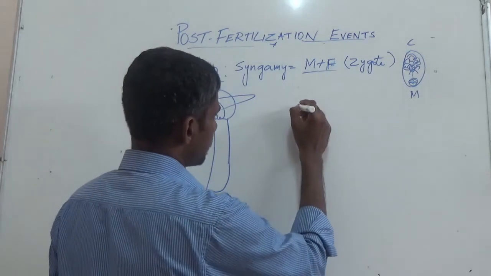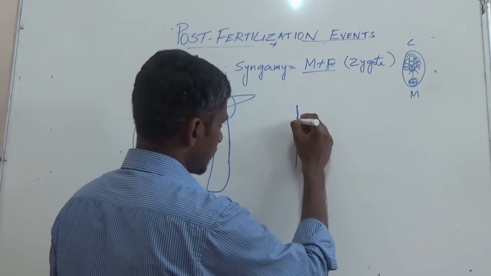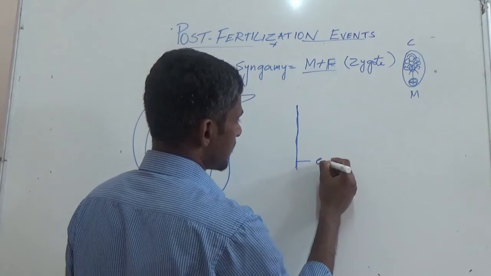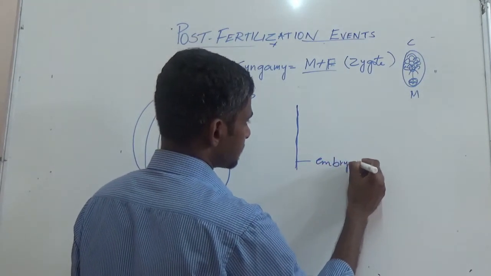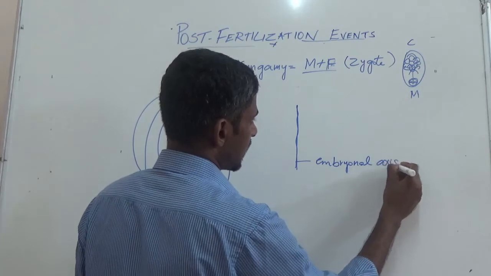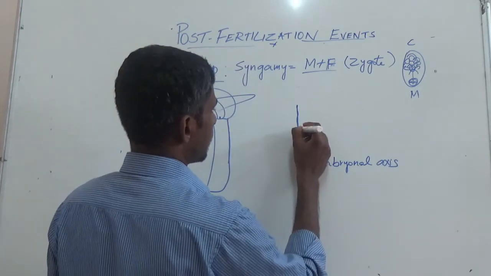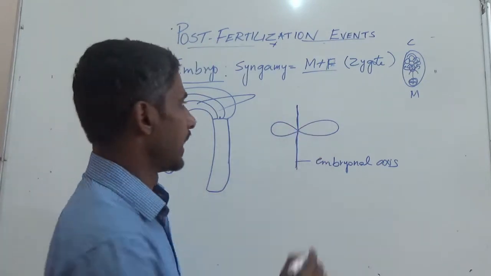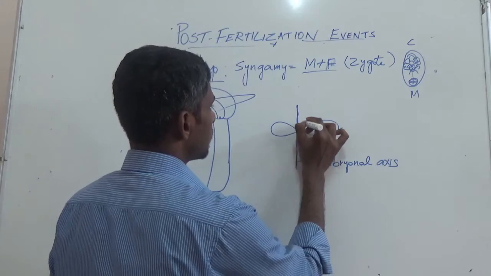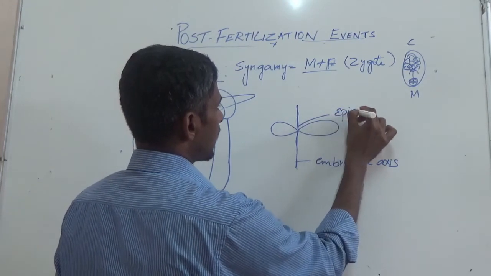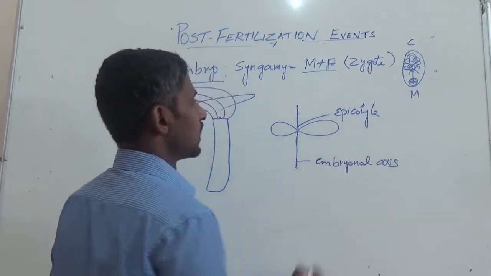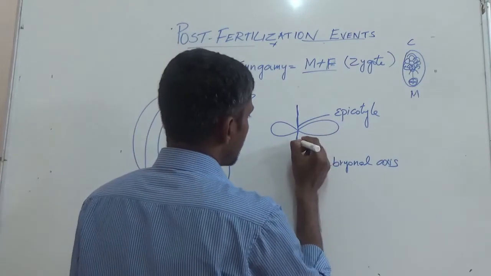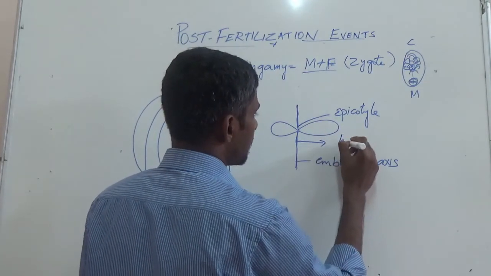Now when you take an embryo, it usually has an axis called the embryonal axis. So this entire axis is called the embryonal axis, and on this embryonal axis the cotyledons are present. It is a dicot one. The region lying above the cotyledon is called the epicotyl, and the region lying below the cotyledon is called the hypocotyl.